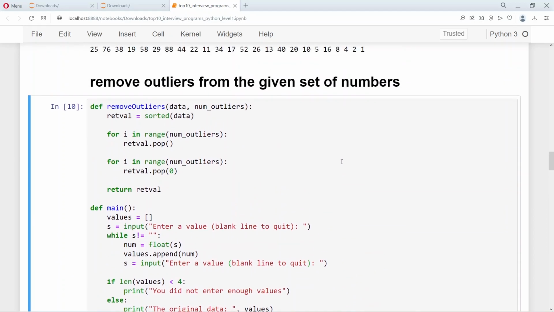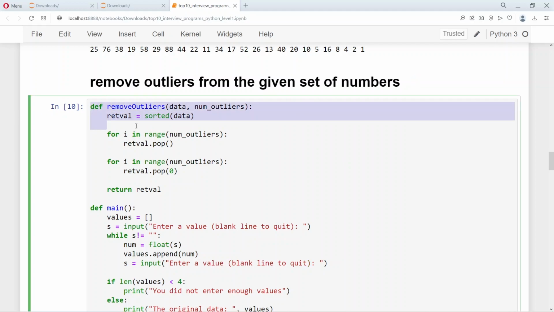So outliers generally don't affect the mode, but they affect the average of the system. So some of the applications demand that outliers be removed, and this is a way of removing that.